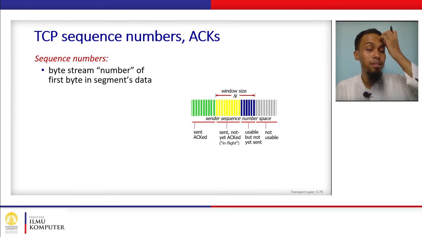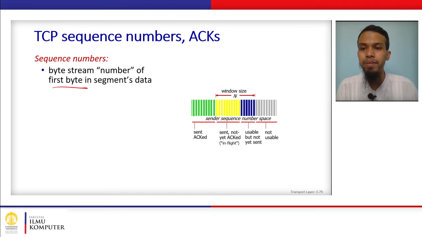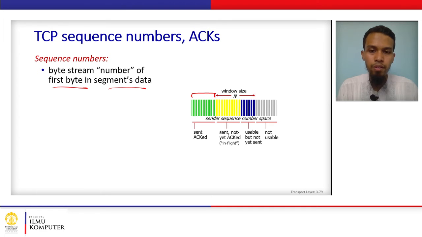Okay, so now we'll talk about the concept of TCP sequence numbers and ACKs. First, the sequence number is basically the byte stream number of the first byte in the segment's data. So for example, we have these bytes, and these are the segments, different segments with different colors. So the first byte of this segment, let's say we start from 0 or 1, let's say this is 1, then the sequence number of this segment is equal to 1.